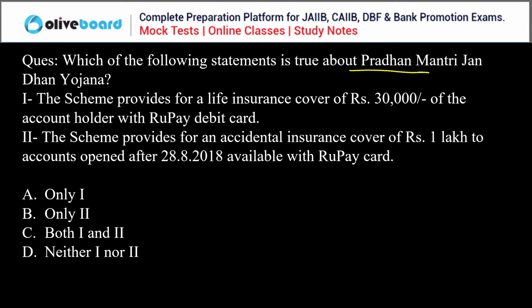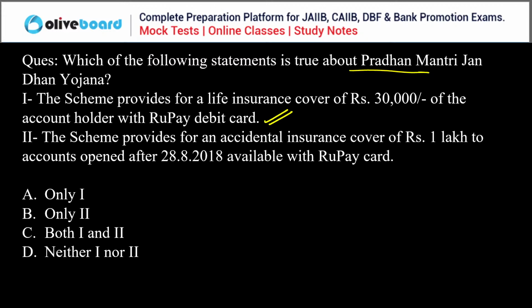Okay, so if we talk about the correct answer for this question, there is the Pradhan Mantri Jan Dhan Yojana account. It covers the life insurance cover of rupees 30,000 of the account holder with a RuPay debit card. So yes, that is correct. Now, the scheme provides an accidental insurance cover of rupees 1 lakh to accounts opened after 28/8.